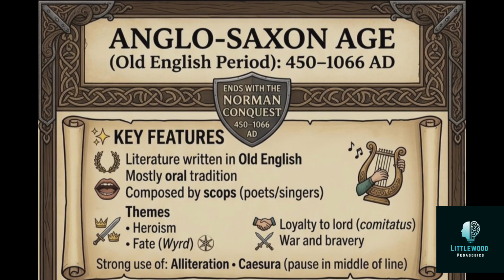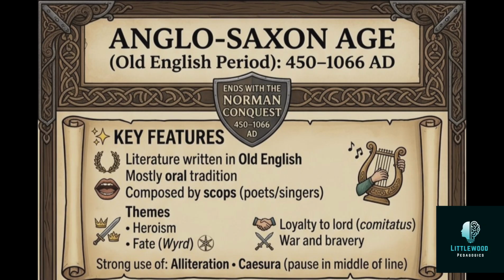And when we are looking at the key features, we can see a strong focus on heroism and bravery. They were all loyal to the king and the lord system. The themes were war, suffering, survival. And there was no rhyme but heavy use of alliteration. It's really important, heavy use of alliteration.